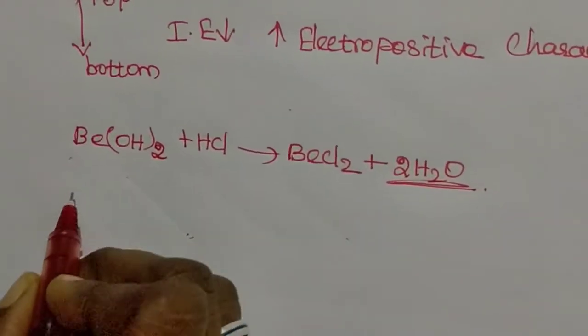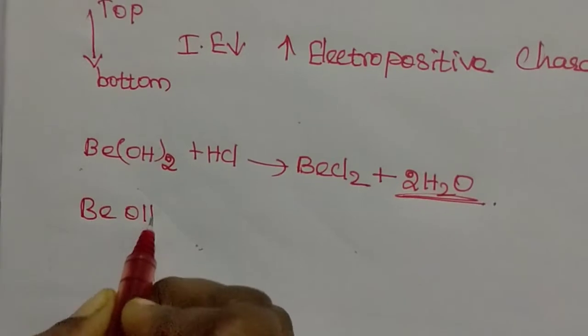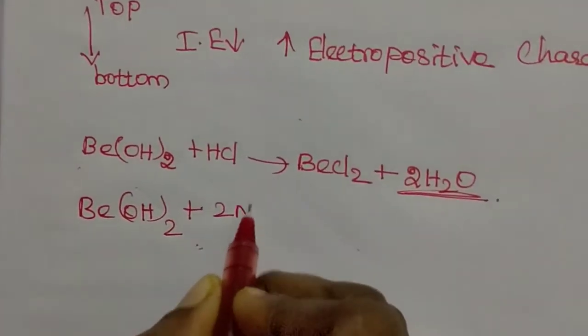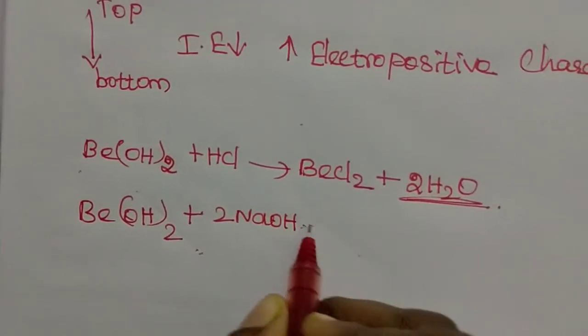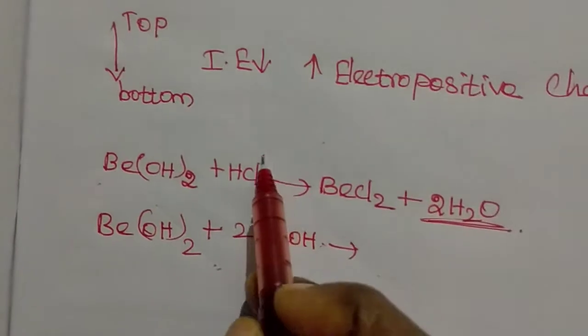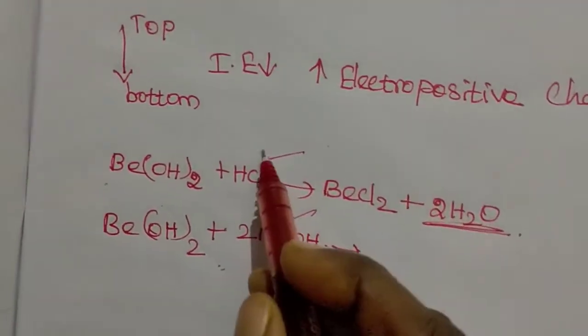And the next one, beryllium hydroxide, is also reacting with 2 molecules of sodium hydroxide. So the reaction is with acid and also with base.